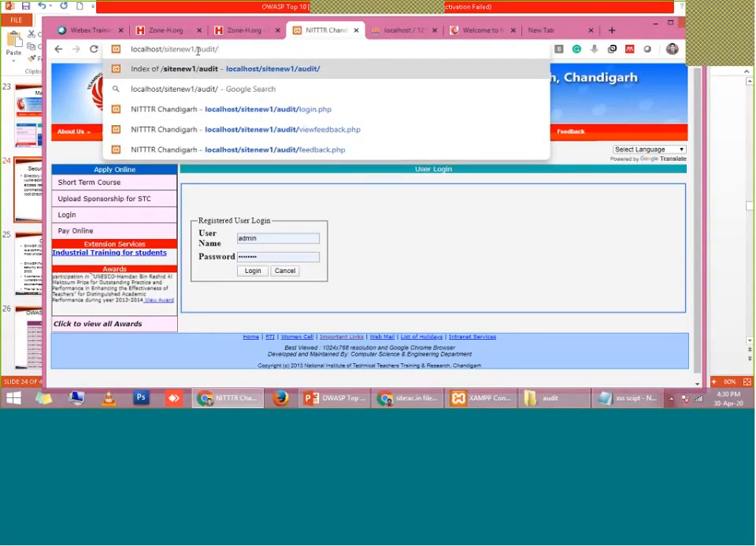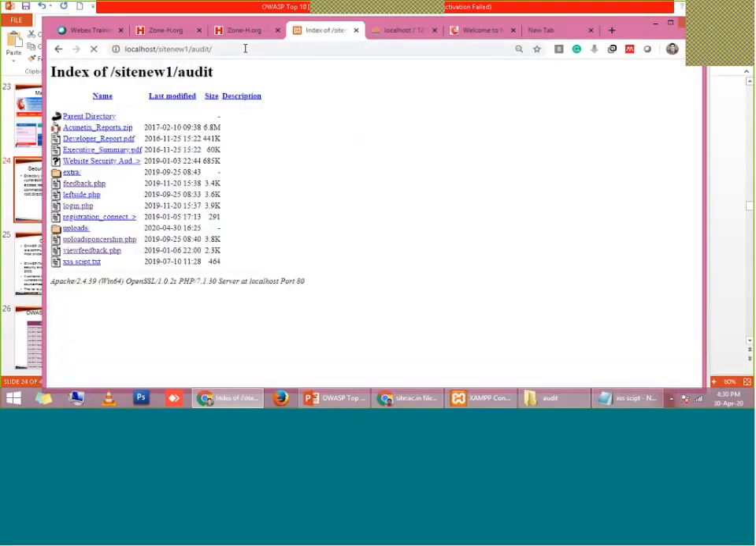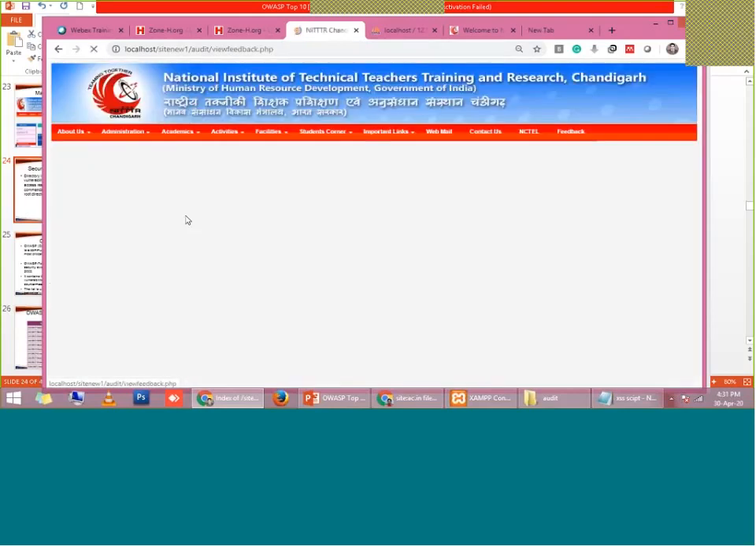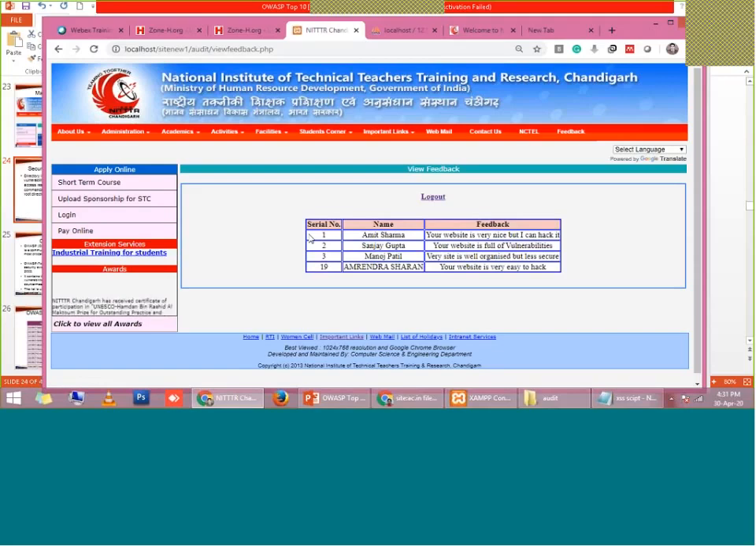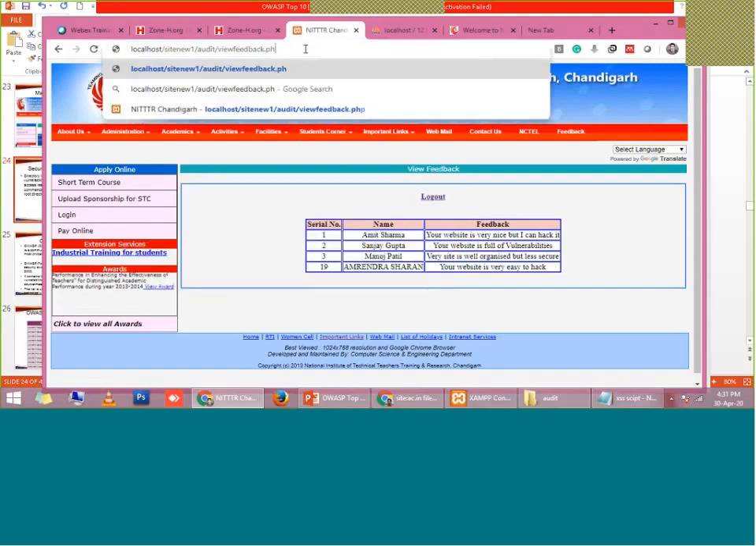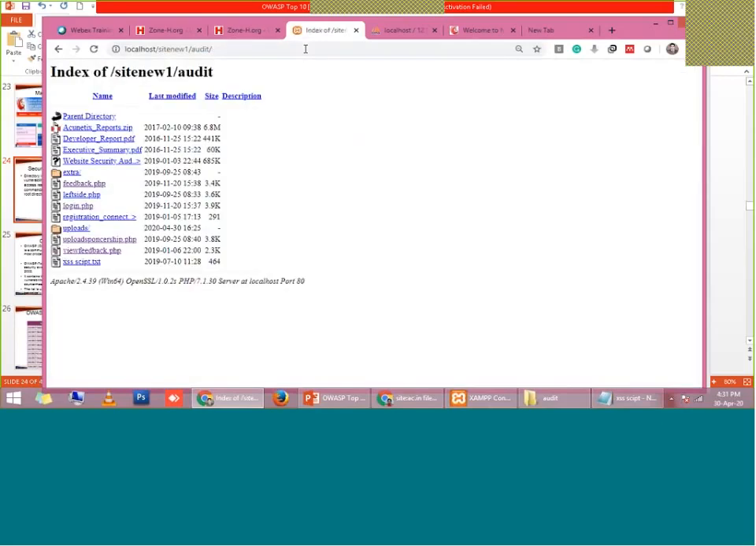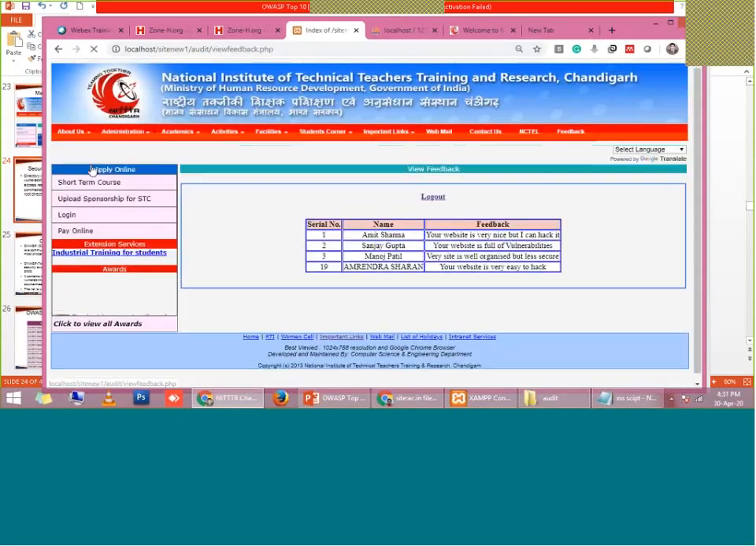I hit the enter button, and what will happen? It is showing the entire directory, everything which is in this audit folder. So from there I will be able to see any feedback. I do not need any username and password, and I have accessed all the restricted pages. I have already shown you this is a restricted page, but what will the hacker do? He will just delete the URL from here, hit enter, and by this he will be in the restricted directory. From there he can access any of the restricted pages.